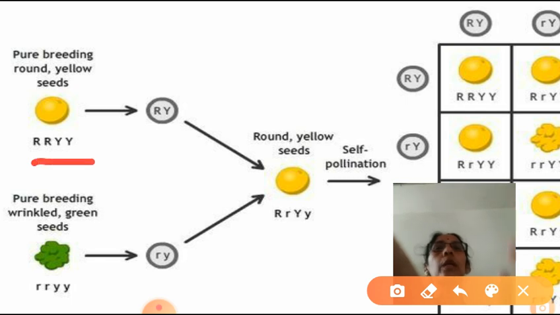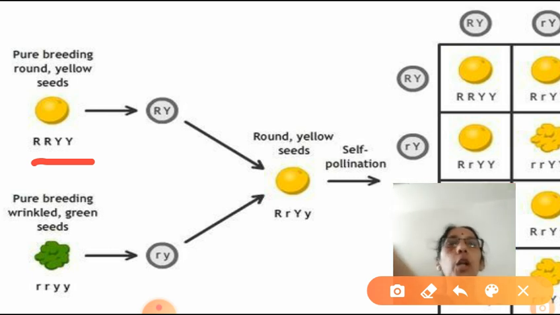Round and yellow. You have studied 7 characters, which is the dominant form and which one is the recessive form. So if you take the shape of the seed, round is dominant. So which letter did he use? Capital R, capital R. And color of the seed, yellow, is dominant. So what is used? Capital Y, capital Y. And it is crossed with the wrinkled green seed. Wrinkled is recessive. So which letter is used? Small r, small r. Again green is recessive. So small y, small y.